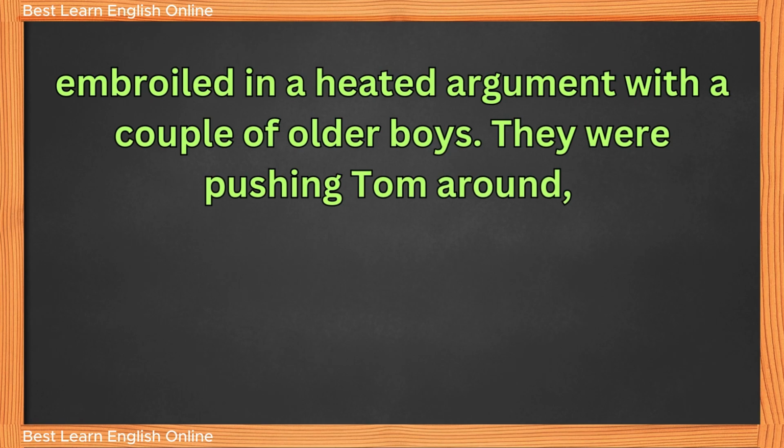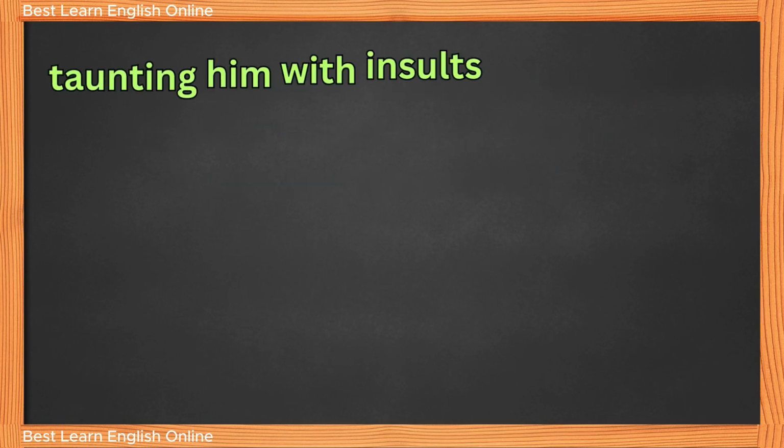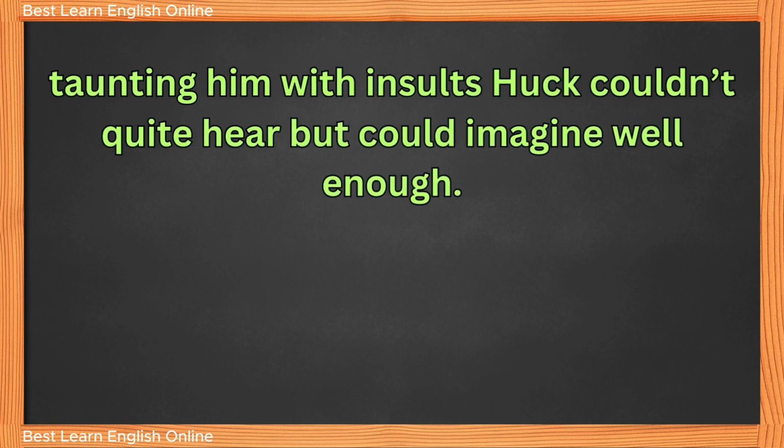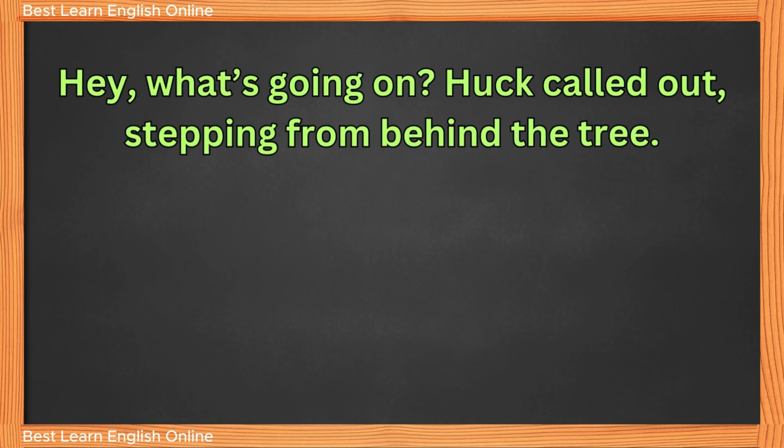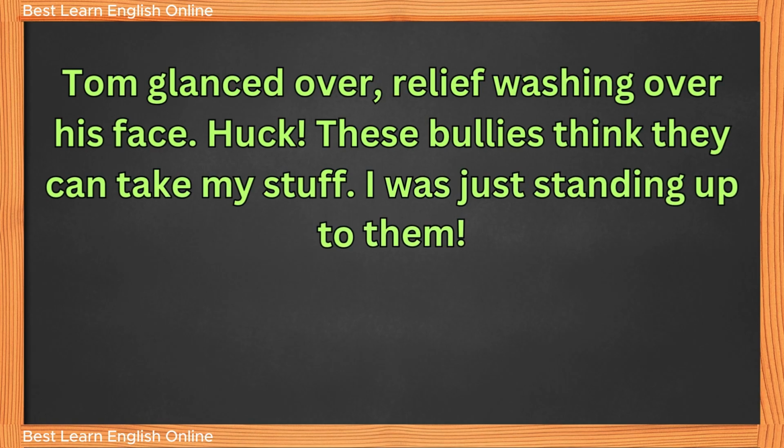They were pushing Tom around, taunting him with insults Huck couldn't quite hear but could imagine well enough. "Hey, what's going on?" Huck called out, stepping from behind the tree. Tom glanced over, relief washing over his face. "Huck, these bullies think they can take my stuff. I was just standing up to them."